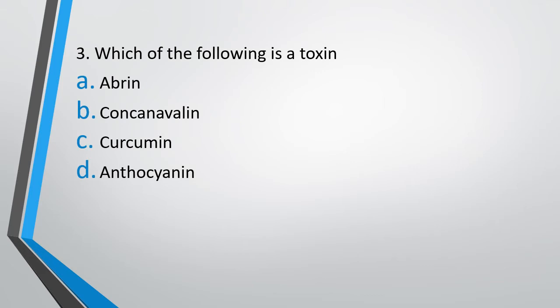Question 3. Which of the following is a toxin? Option A, abrin. Option B, concanavalin. Option C, curcumin. Or option D, anthocyanin. The correct answer is option A, abrin. Toxins are secondary metabolites produced by plants, and abrin is an example of a toxin. Concanavalin is an example of lectins. Curcumin is an example of drugs, and anthocyanin is an example of pigments. All these are secondary metabolites of plants.